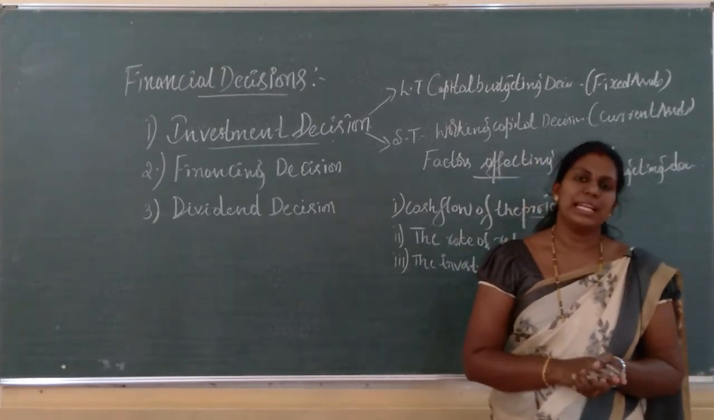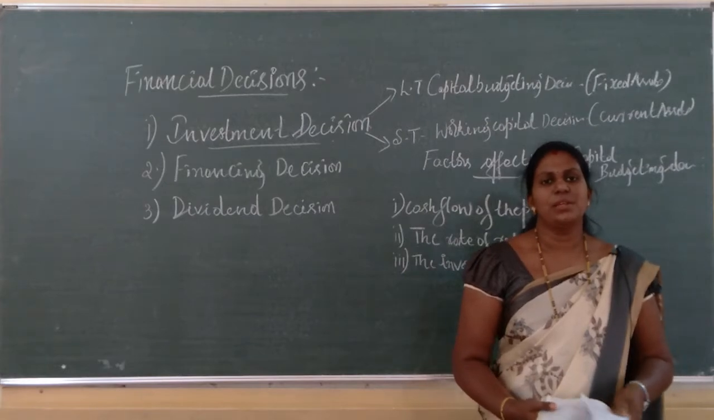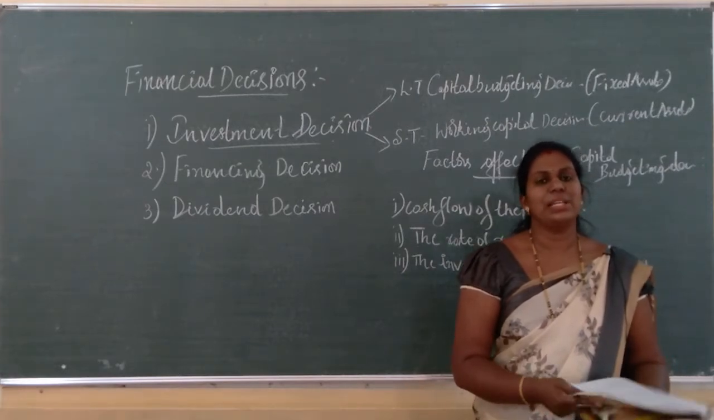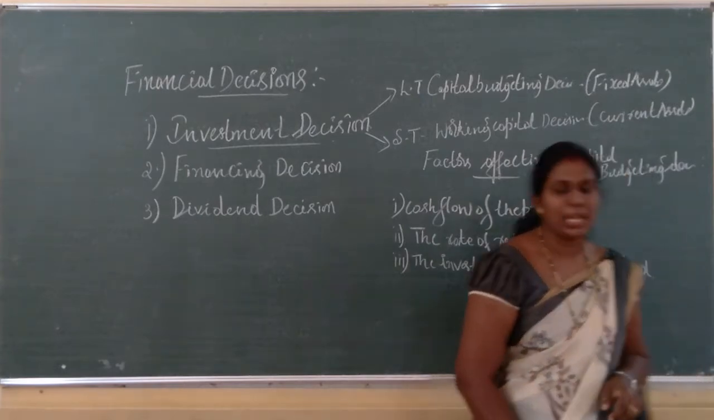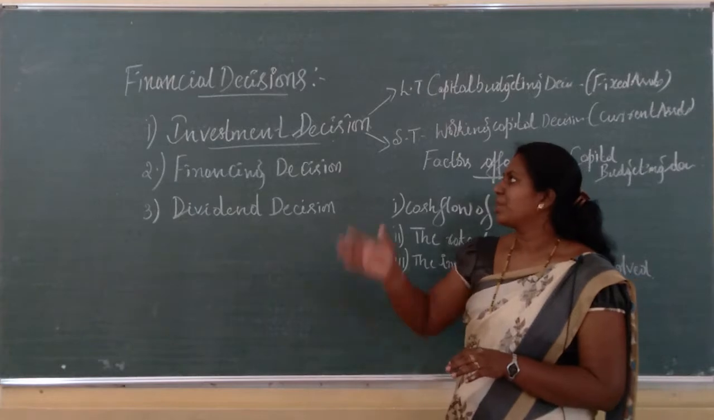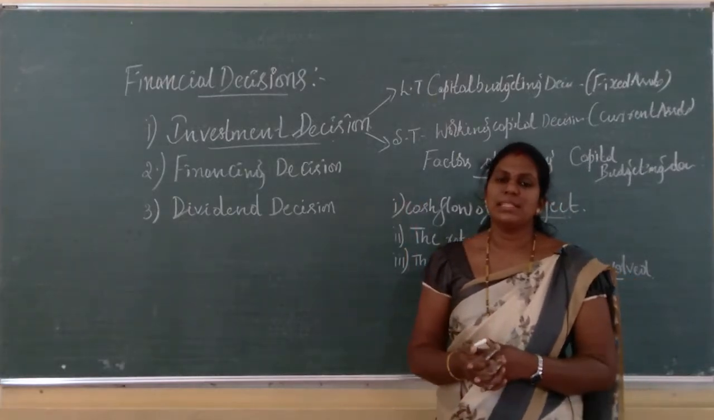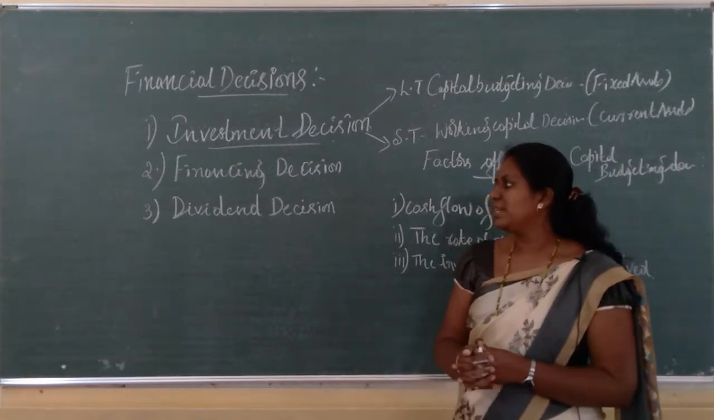Okay, hope you are clear with this. So these are the three different factors that affect the investment decision. Any doubts in this? I hope you are clear with this. So first of all, there are three decisions, that is investment decision, financing decision and dividend decision.